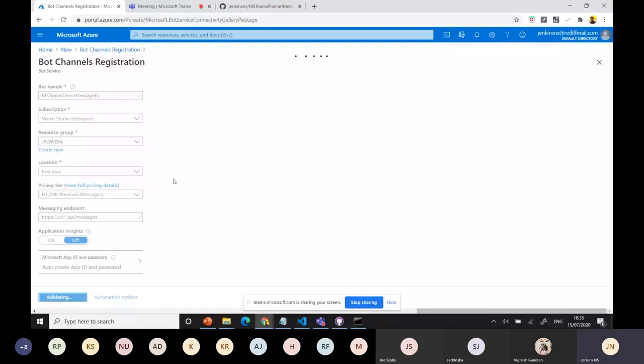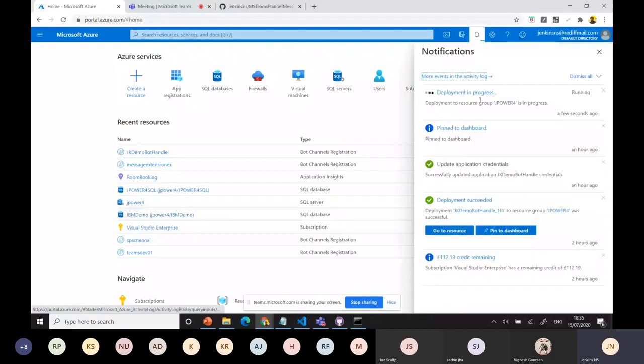It's validating all these inputs. Yeah, now the deployment process is going on. Once the deployment is ready, in the meantime, I'm creating this one.